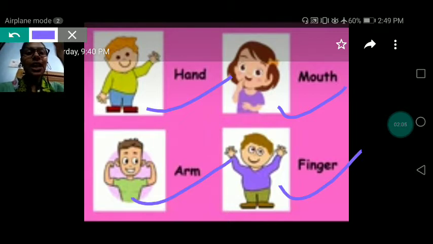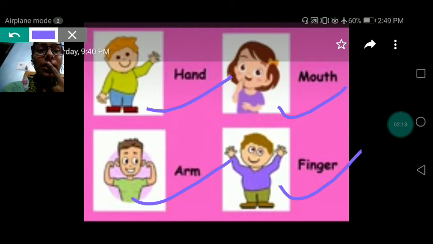Yes, with the help of arms only we can do our work. Mouth. With the help of mouth we can speak. Fingers. With the help of fingers we can grab anything, or we can catch also. When someone throws something to us, we can catch it. How can we catch? With the help of our fingers we can grab it.